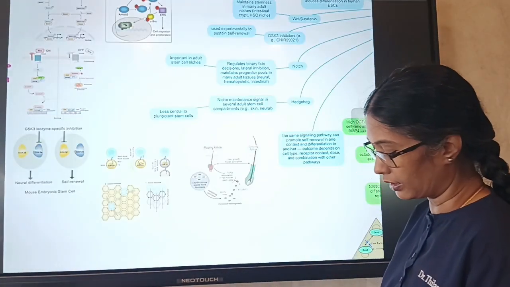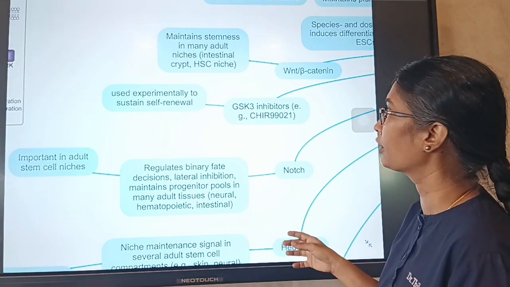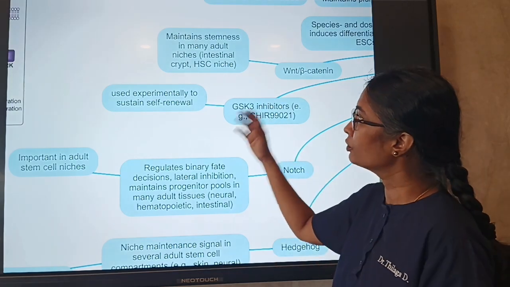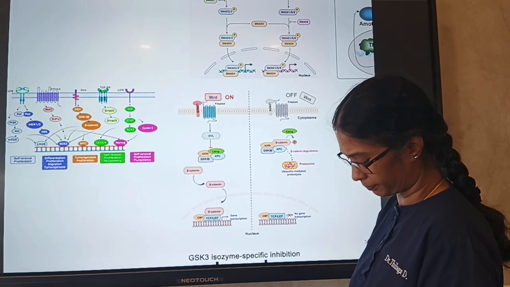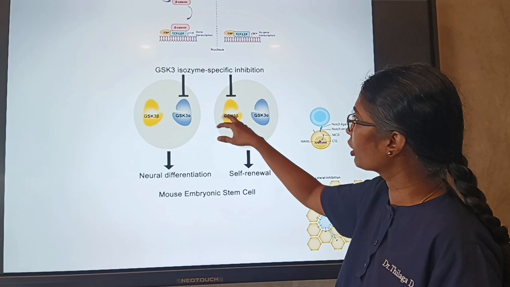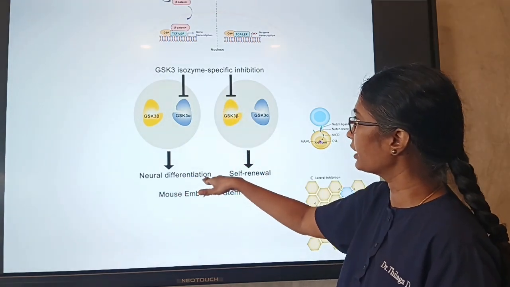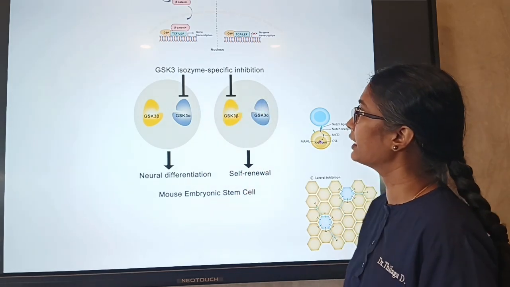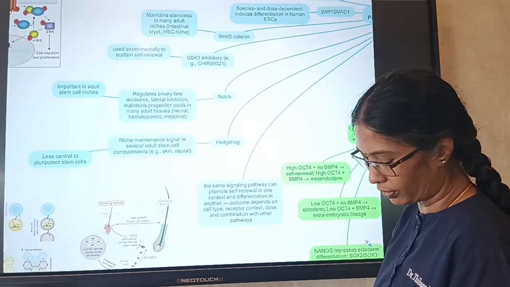The next is the GSK3 inhibitors. These are used experimentally to sustain self-renewal, especially CHIR99021. They can inhibit either the alpha chain or the beta one. When we inhibit the alpha isozyme, it will cause neural differentiation, whereas when the beta one is inhibited, it will cause self-renewal. So this GSK3 isozyme inhibition is also an important pathway in self-renewal or differentiation.